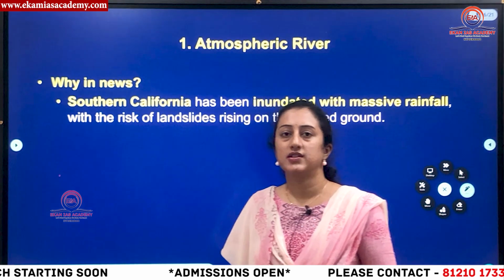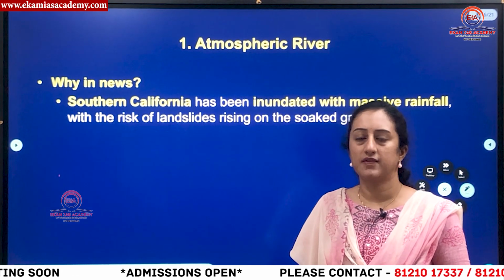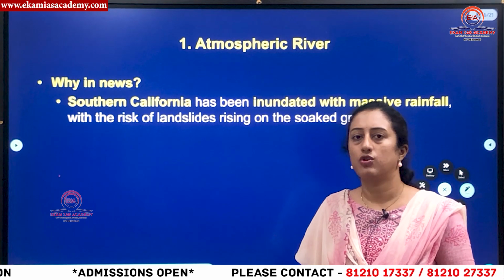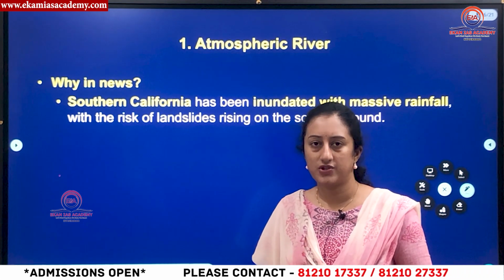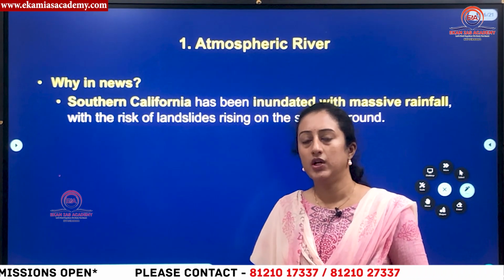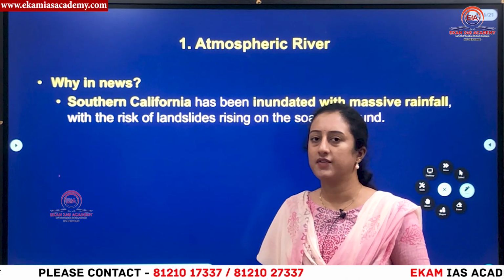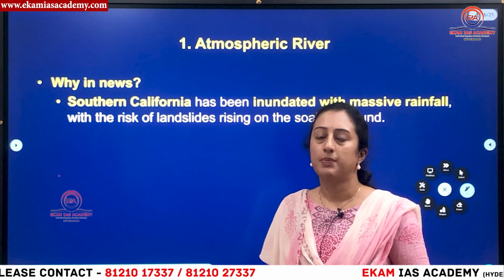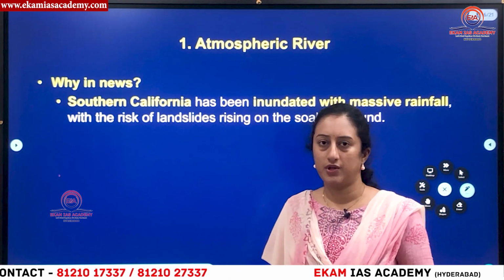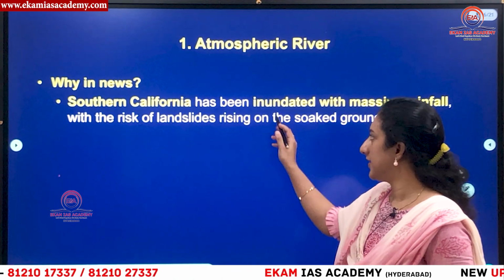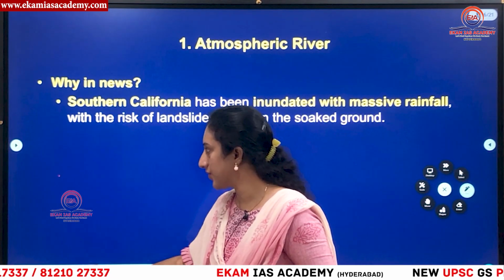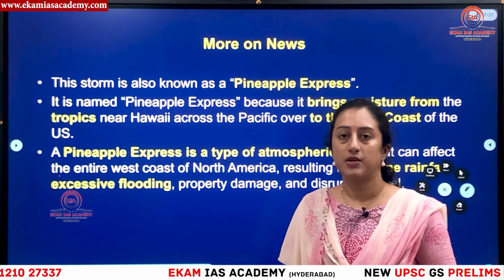As I told you, Southern California in the US is experiencing flooding. Almost every year, not this year only, last year also in the month of January, and previously in January 2022 also, consecutively we have had this flooding in parts of Los Angeles and California, which is on the western coast of USA. It was inundated because of one phenomenon, that is this atmospheric river.